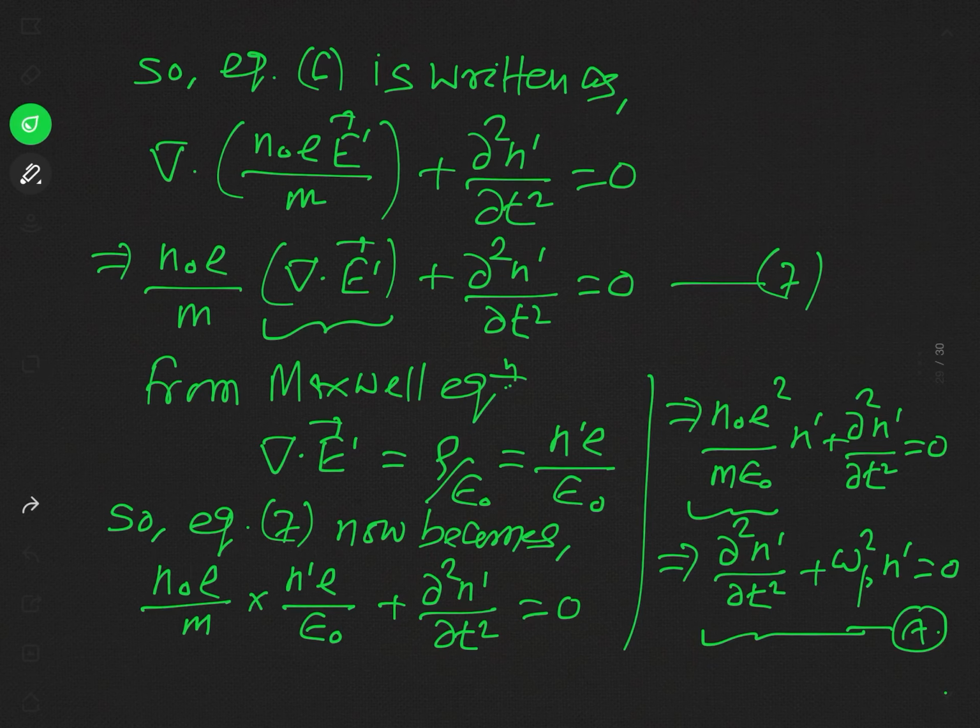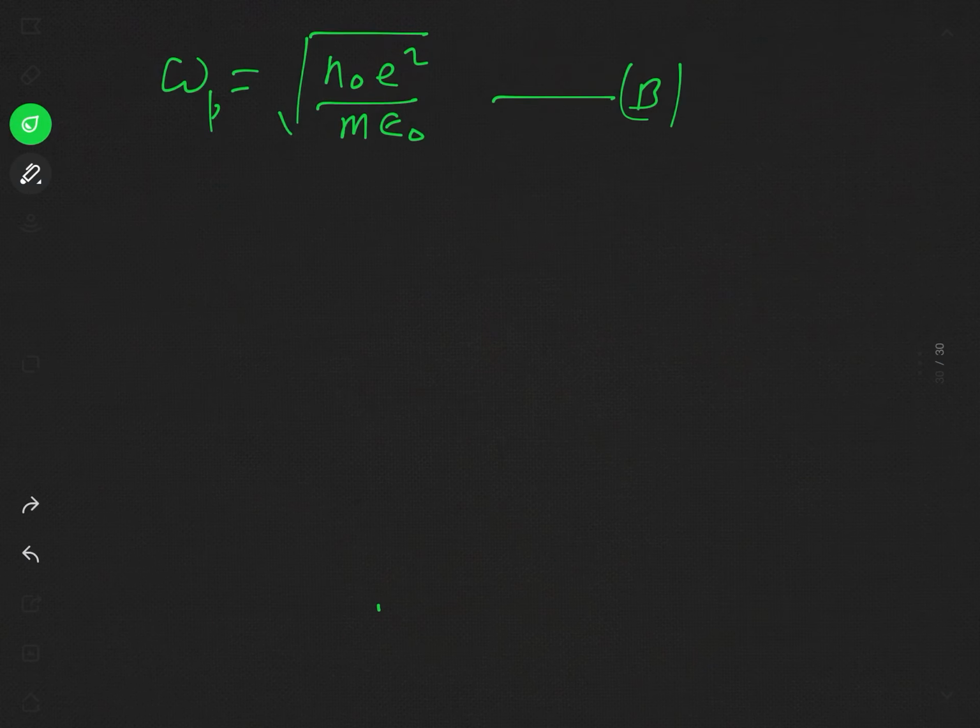And the frequency of that oscillation is omega p, or you can say this is its cyclic frequency or the angular frequency. And this cyclic frequency of this oscillation is equal to this much, which is defined in equation B. Actually, this frequency omega p is known as plasma frequency.